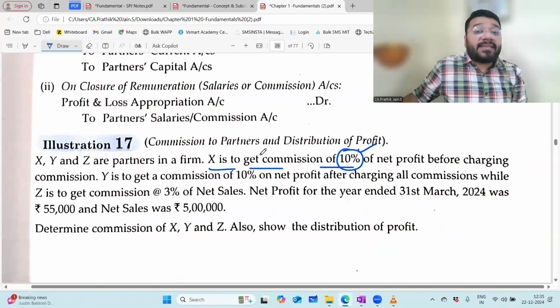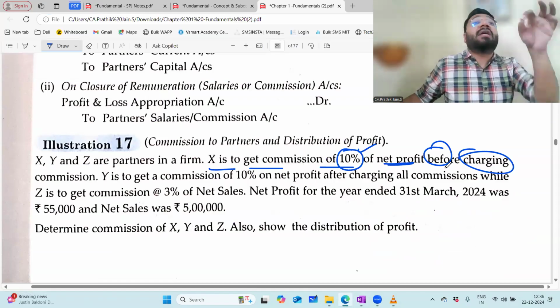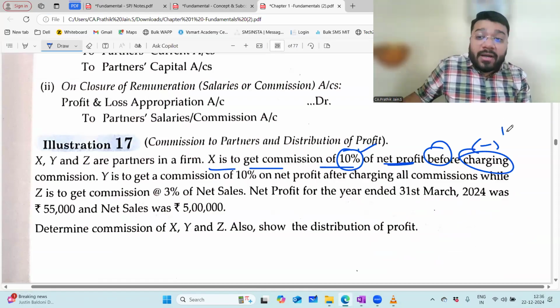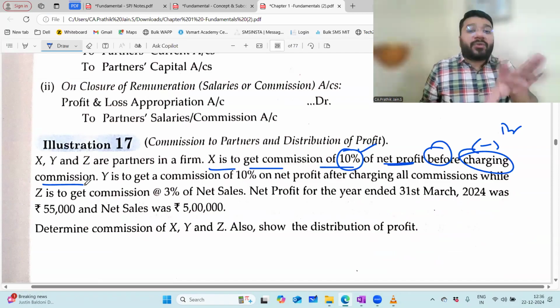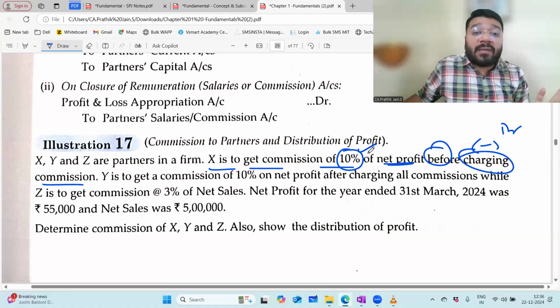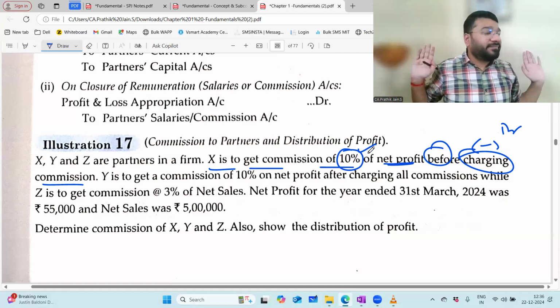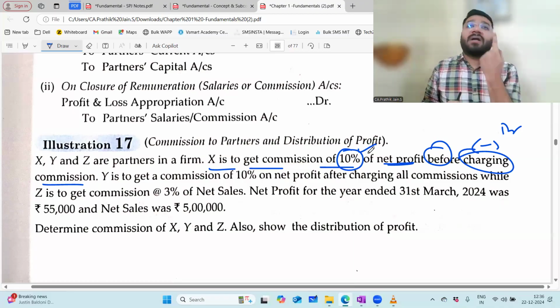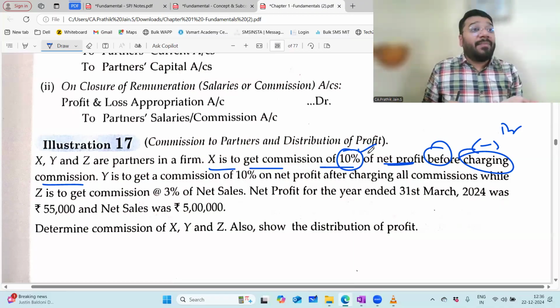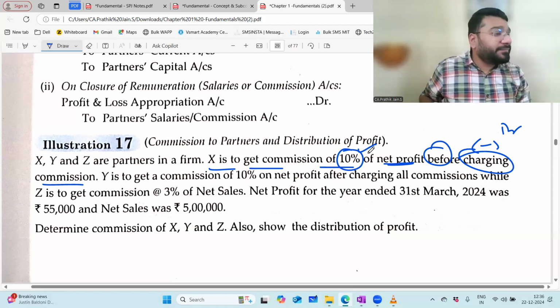Here the question is telling us X is to get a commission of 10%. 10% on what? Net profit. Which net profit? That net profit which is coming before charging. Charging means what? Before deducting commission, before debiting commission. In this question, luckily, there is no salary, there is no interest on capital, there is no interest on drawings. Nothing, only the commission item. So what is that net profit which is coming before deducting commission? That net profit which is coming from the P&L. In the entire P&L appropriation, there is only one item, commission. So before deducting that commission, if I want the net profit, what could that net profit be? That profit which is coming from the P&L.